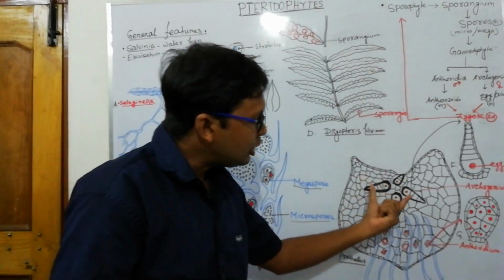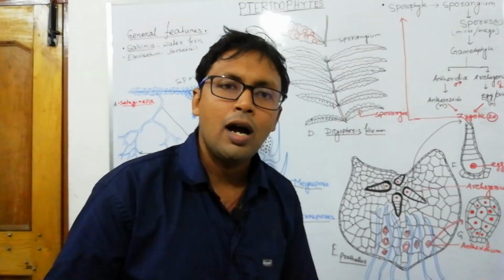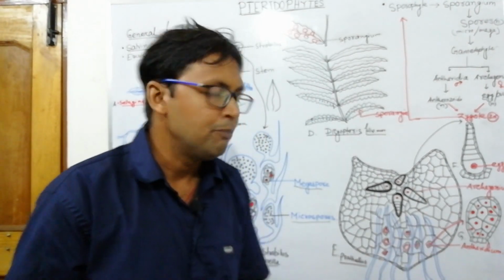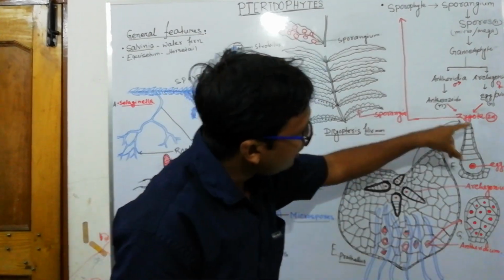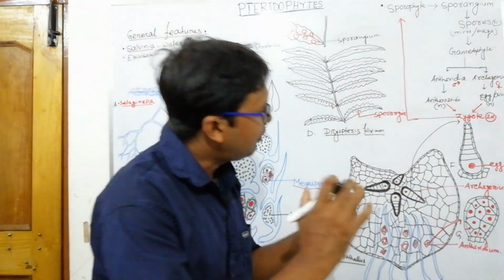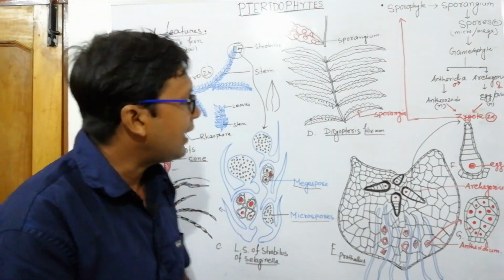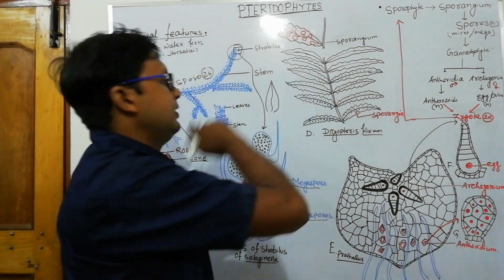Now the archegonium and antheridium are developed. Antheridium will produce antherozoids, that is sperm, and archegonium contains the egg. So the sperm swims to the egg and fertilizes it to form a zygote. That zygote will give rise again to the sporophytic body.